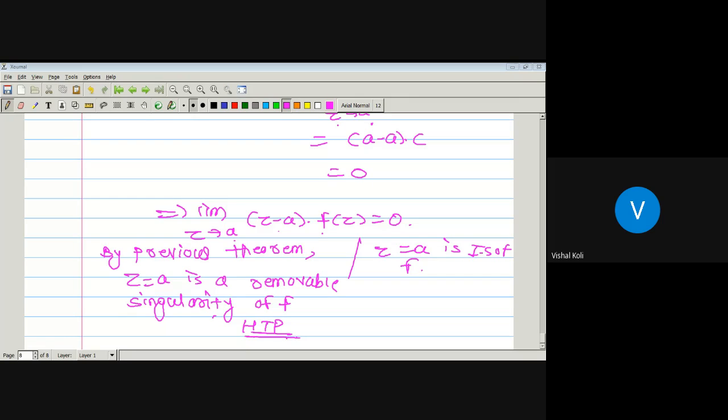Yes. Kunal, any doubt? No, sir. Just here we have to use our previous theorem.